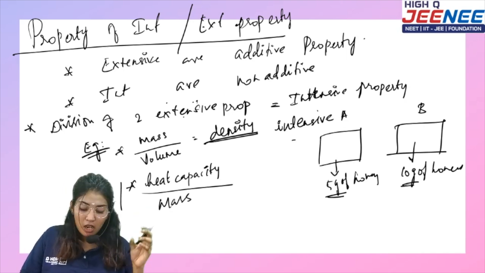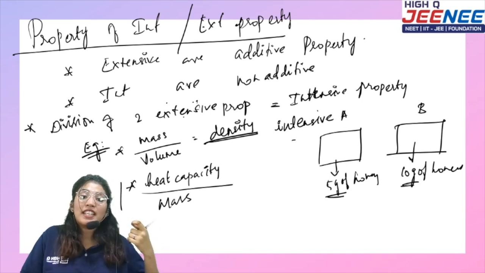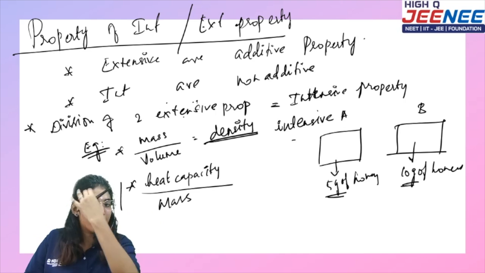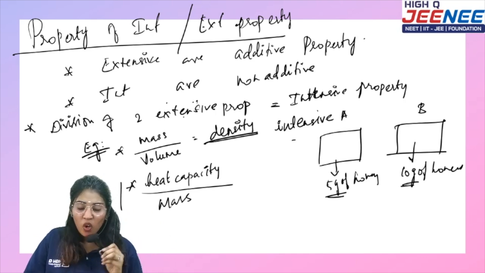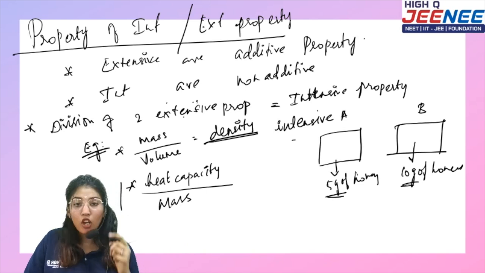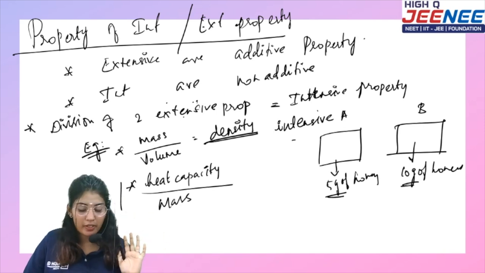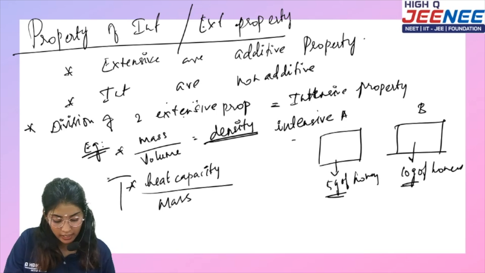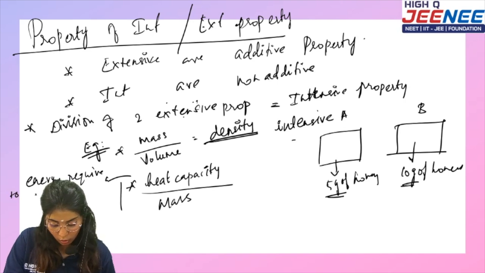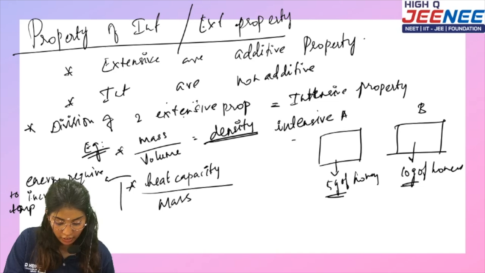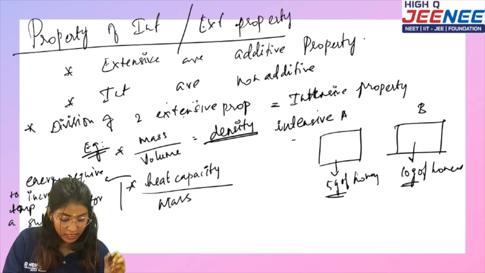Heat capacity is the amount of energy needed to increase the temperature by 1 degree Celsius of a particular mass of the substance. So what is meant by specific heat capacity?